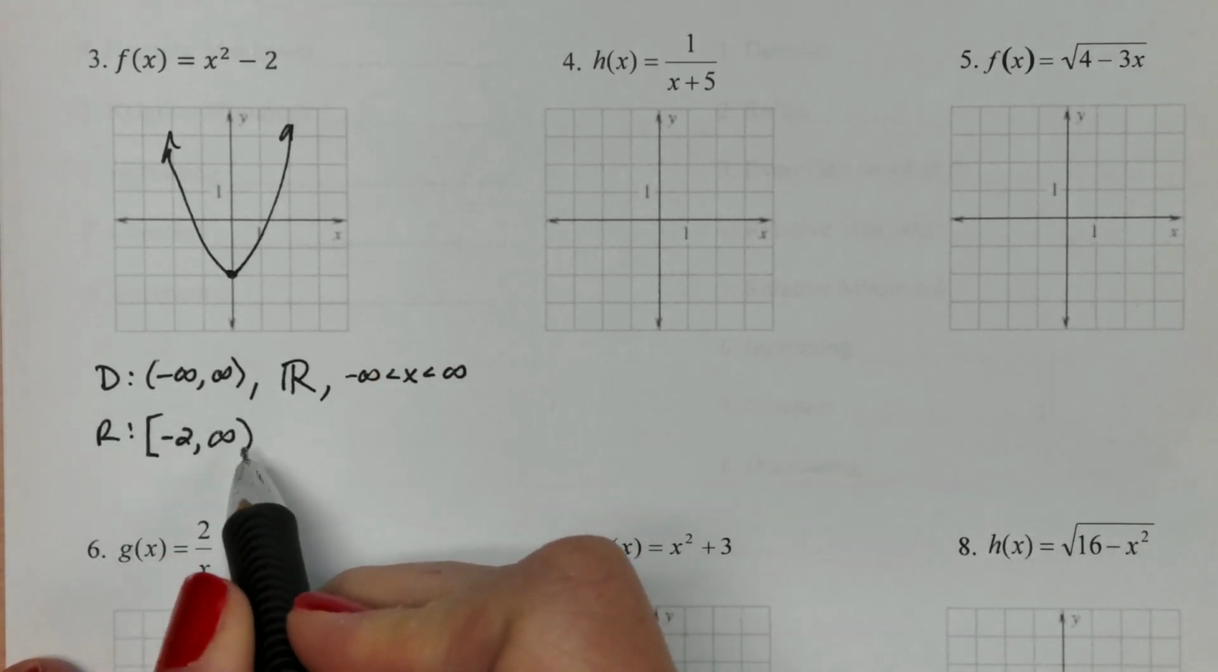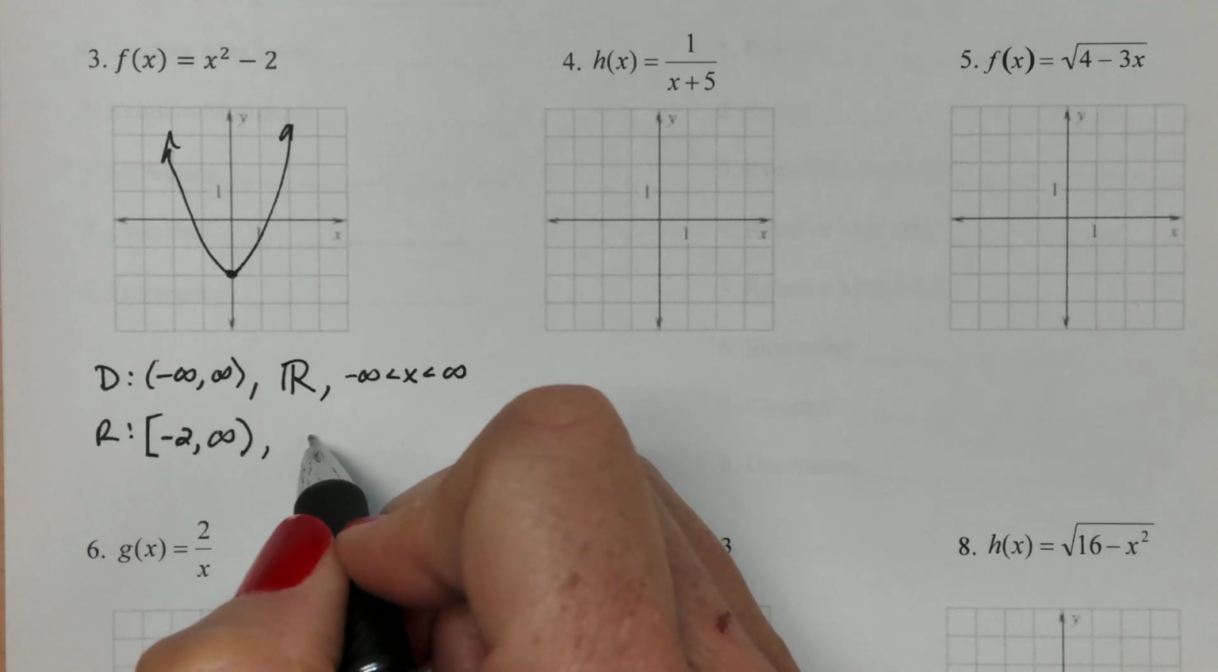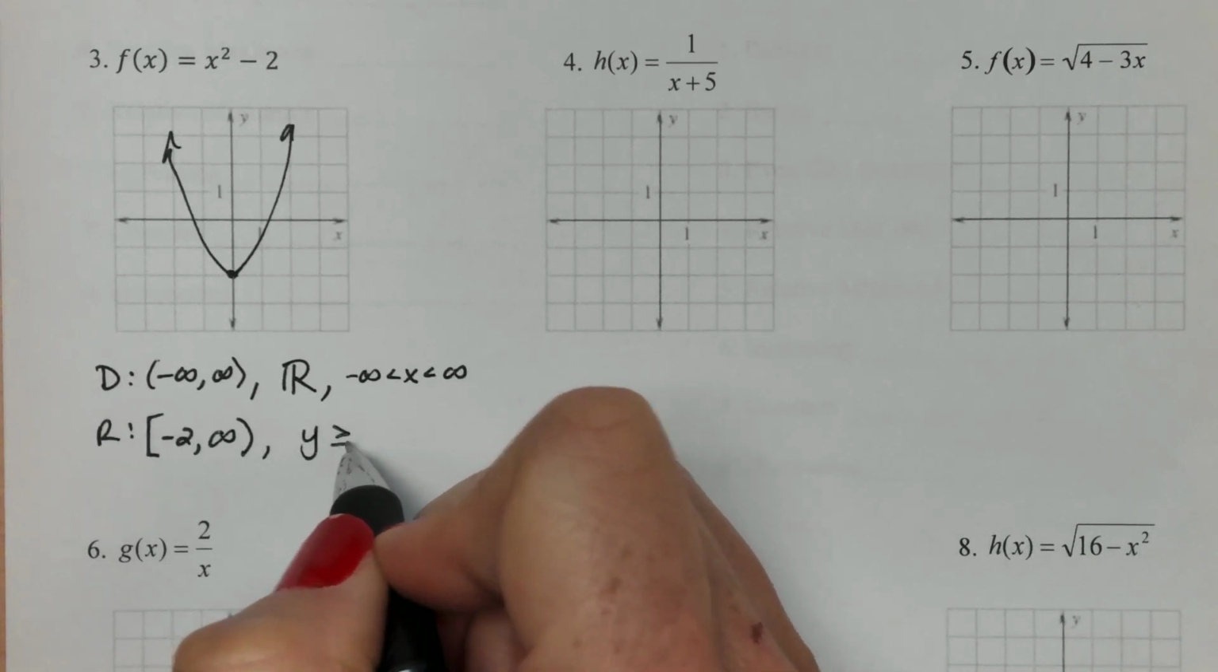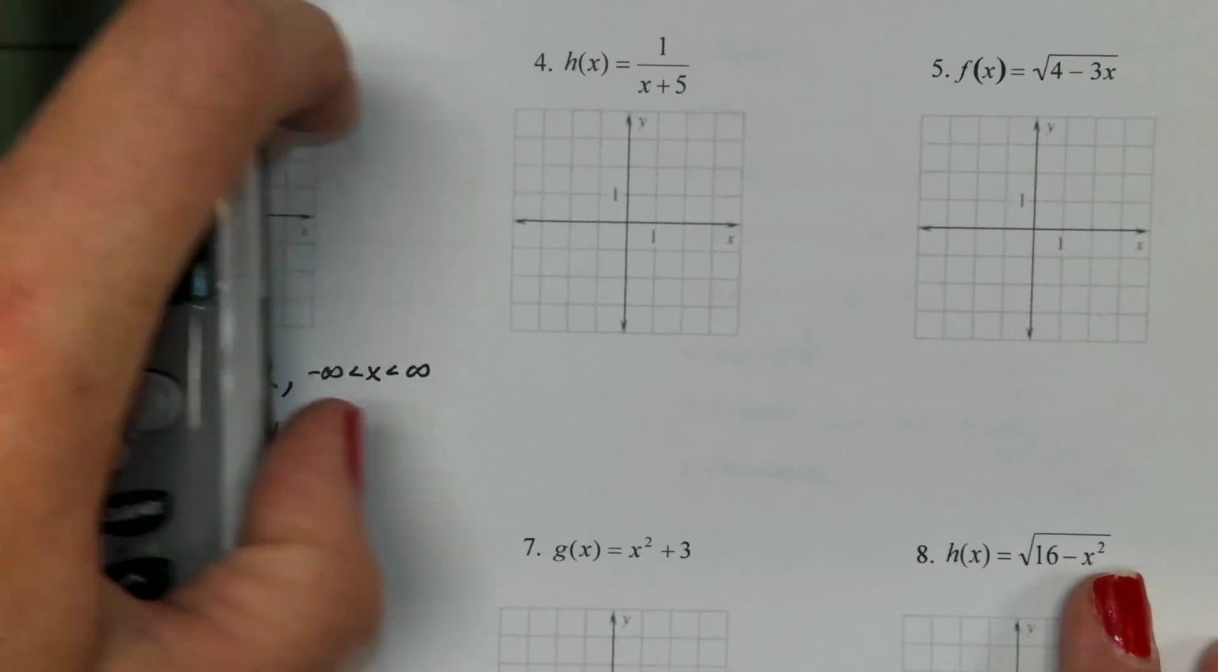And a reminder that infinity gets a parenthesis because we can't include it. You could also write this as y is going to be greater than or equal to -2. So all the values greater than or equal to -2. Next up, we're going to graph this one.